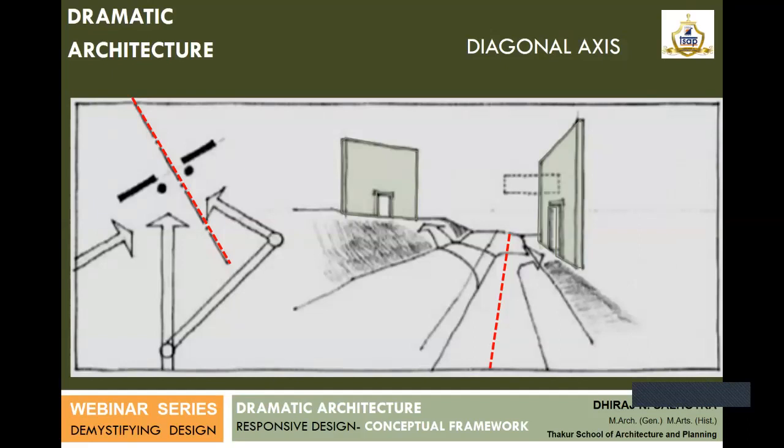Many times you might have seen that the design models are picked up and rotated and viewed. That is to anticipate what kind of view the movement on the road is going to create, and when a vehicle moves on the road, what vista that particular driver is going to see.